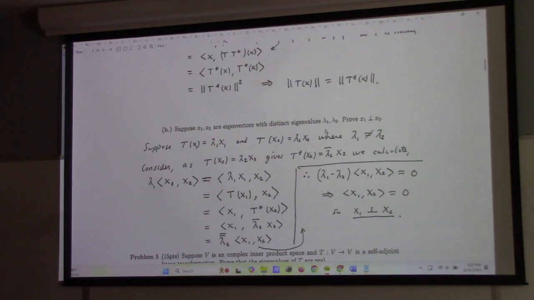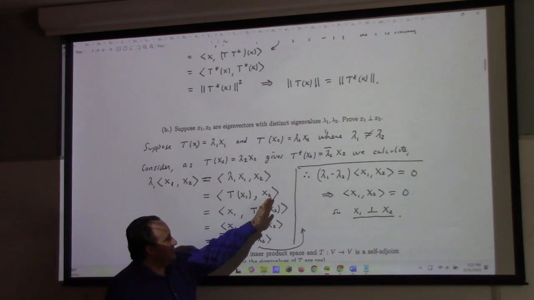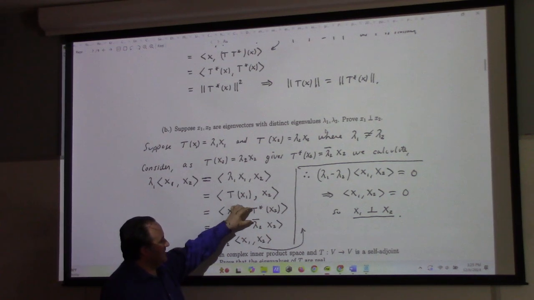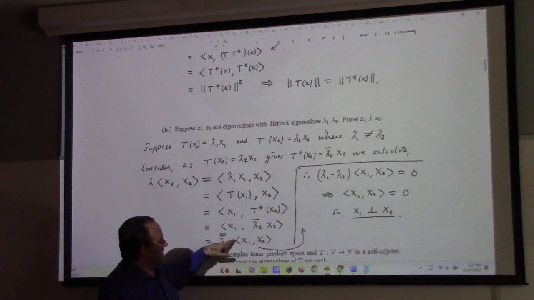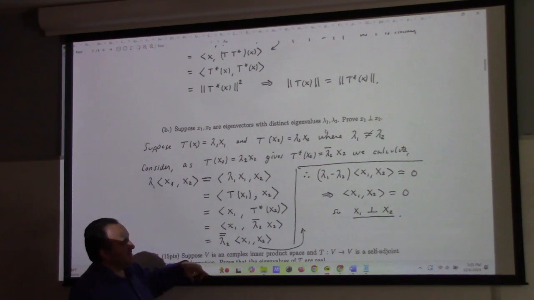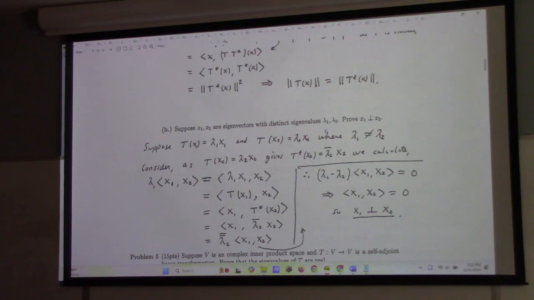And so the main thing you need to know, of course, is that when we move T to the other slot, as we proved, you get the adjoint, right? And also, this gives us lambda bar, but when we pull the conjugate out from the second spot, we get the conjugate, also known as the thing again. But then they're distinct, so that means that they're not 0, which means that the inner product of x1 and x2 must be 0, so they're perpendicular. So there's that one.